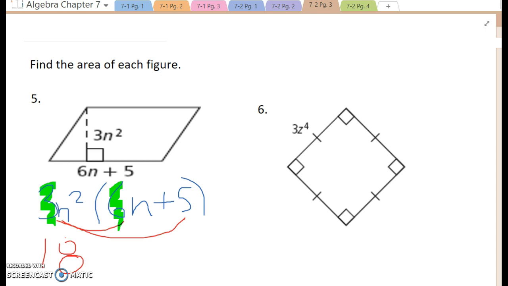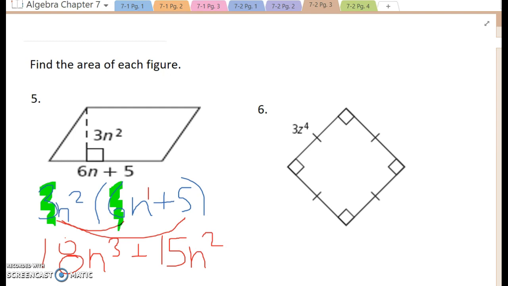Well, this n over here, we have to imagine that that n is to the power of 1. So anytime you see a variable without an actual exponent on it, we know the exponent is 1. So 2 plus 1 is 3, so 6n to the 3rd power. And then 3 times 5 is 15. But we can't forget we still have that n squared.